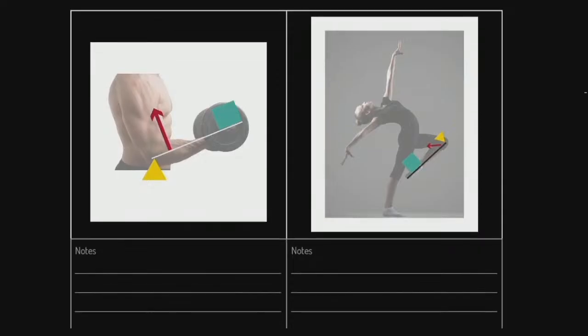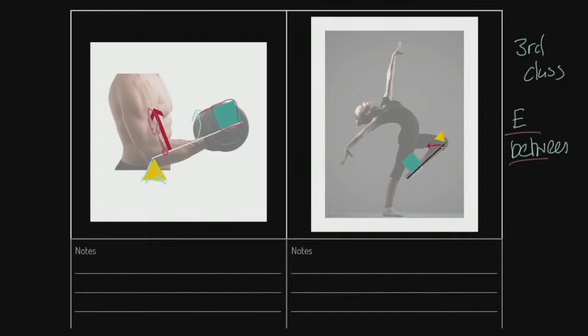Now we're interested in our third class levers. Okay, I'll write it over here. Third class, what we have now is, not surprisingly, effort between. So effort is the central or the between component. So what do we have in our bicep curl, or we could just call it elbow flexion? Well, we have the fulcrum of the elbow. We have the bicep muscle here, which is inserting down onto the radius, interestingly, and pulling in that direction. And then we have the weight of the dumbbell, which is the component at the end. The effort is between the fulcrum and the load. Therefore, it is a third class lever.